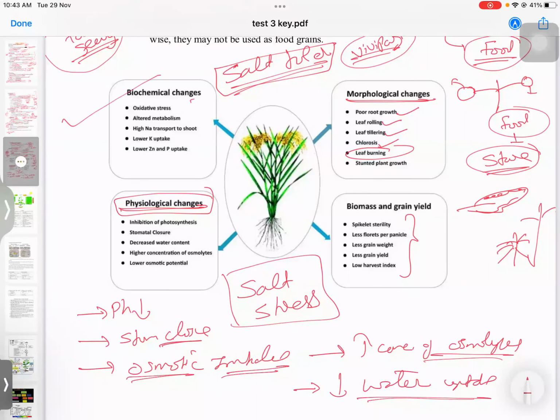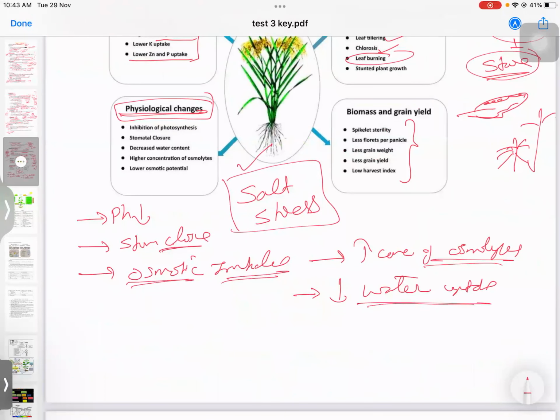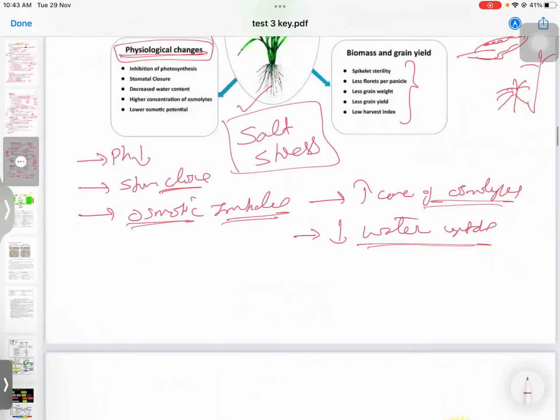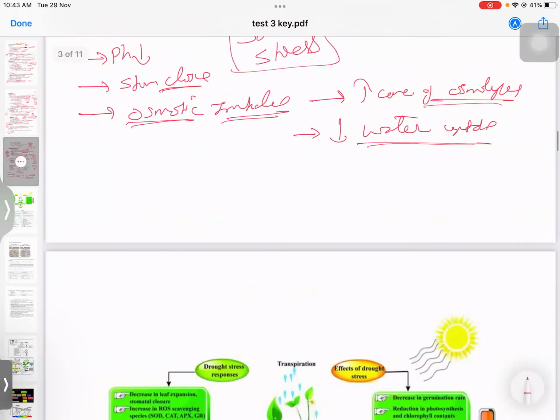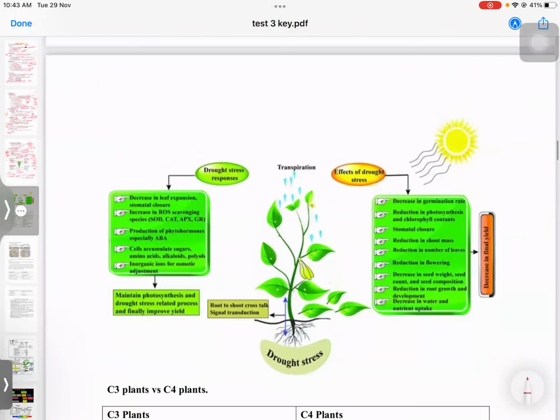Biological, you can read it: high sodium transport to shoot, lower zinc and phosphorus, oxidative stress, altered metabolism. So these questions are there, and this is part of the syllabus. In short, I'm discussing with you, all the key points are covered in a very short manner. You cannot find it anywhere easily.